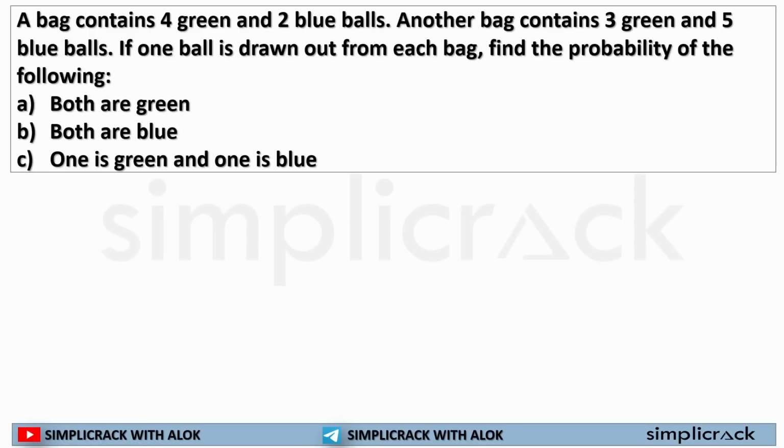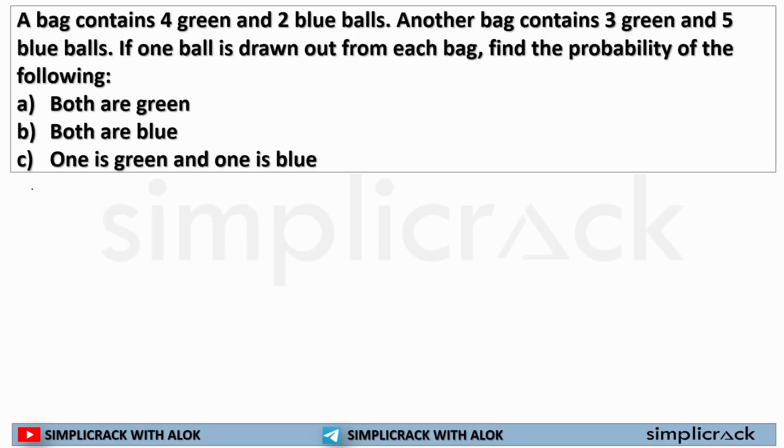Now, here it is asked, a bag contains 4 green and 2 blue balls. Another bag contains 3 green and 5 blue balls. If one ball is drawn out from each bag, find the probability of the following. See, the first thing, there are 2 bags.